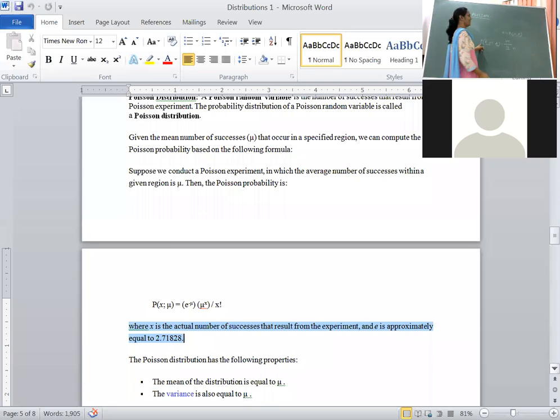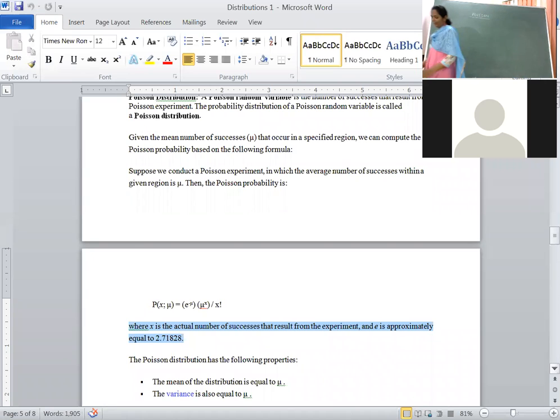What is the demerit in mathematical probability? When the number of trials are infinitely large, then we are unable to perform this. For that purpose, we have introduced statistical probability, that is limit n tends to infinity of m upon n, small n or capital N, whatever it is, it differs. Correct?